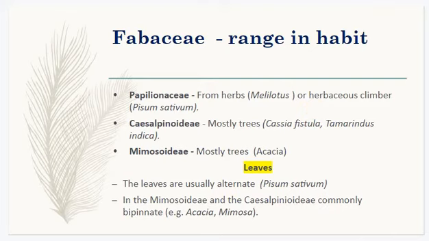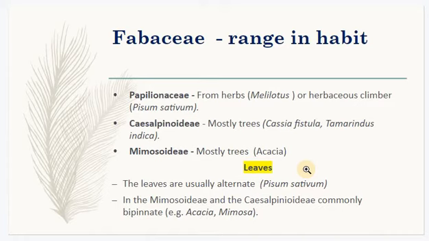The Caesalpinioideae, they are mainly trees, mostly trees. Tamarindus indica, പുളിമരം, അതുപോലെ കാഷ്യ ഫിസ്റ്റുല, നമ്മുടെ കണിക്കൊന്ന, Cassia fistula, ഇതെല്ലാം Caesalpinioideae വരുന്നുണ്ട്. The third group is called the Mimosoideae. They are mainly, mostly trees. Example, acacia tree. നമുക്കറിയാം അക്കേഷ്യ മരം നിൽക്കുന്നത് മൈമോസേ ഫാമിലിയിലാണ്.